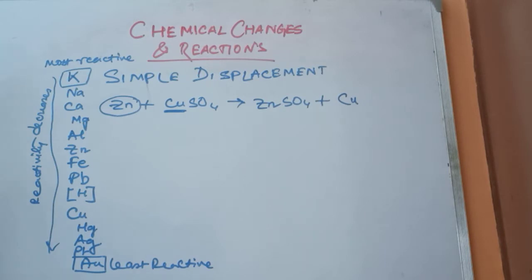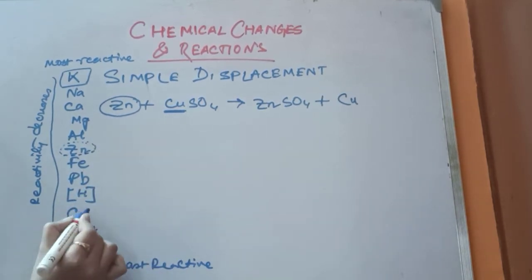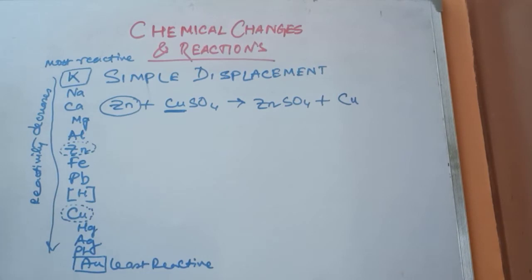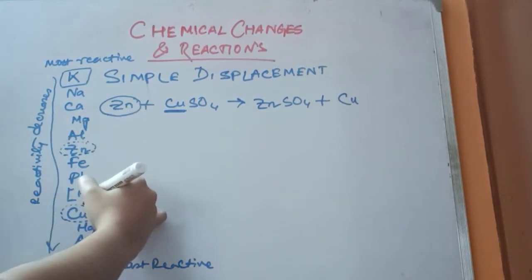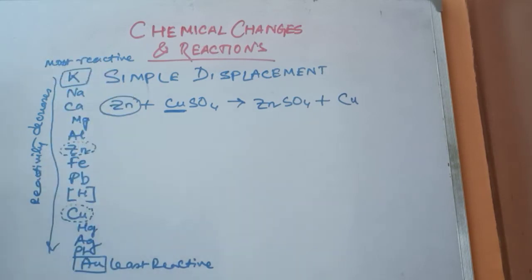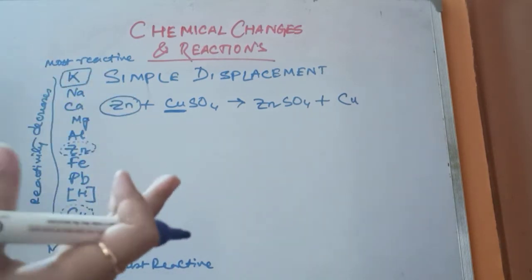So look at the position of zinc and look at the position of copper. Zinc has a much higher position with respect to copper in the metal activity series. So zinc is more reactive than copper.